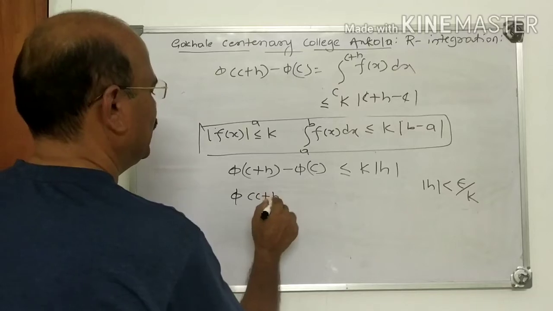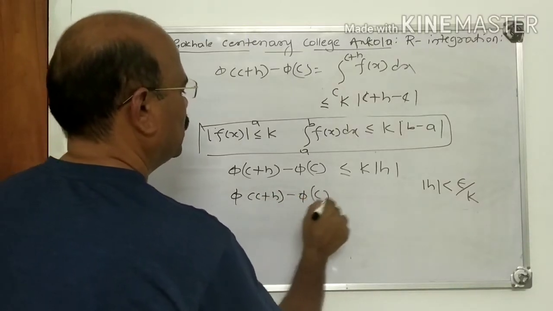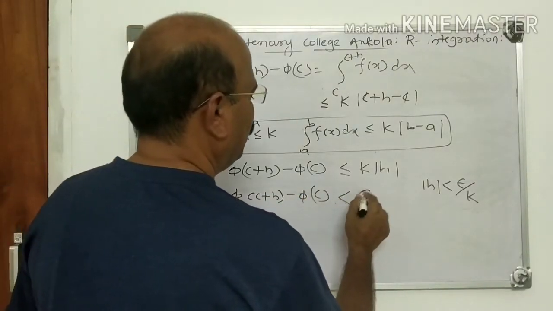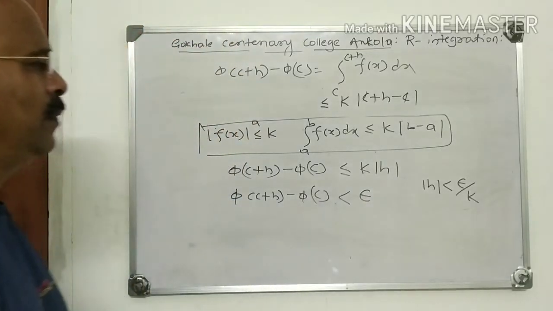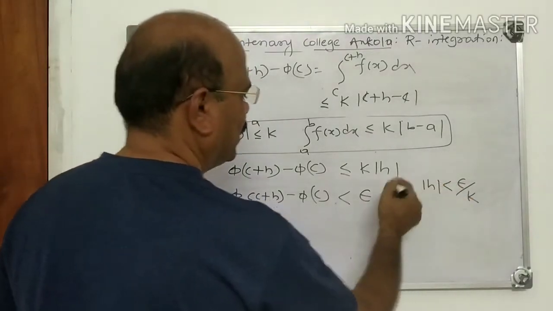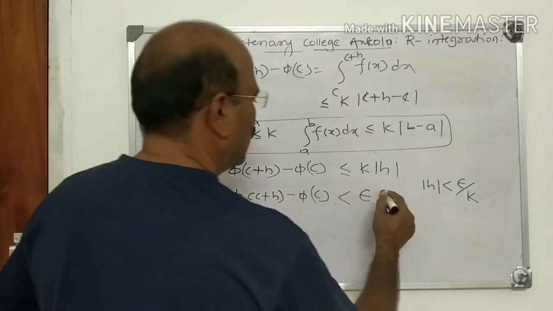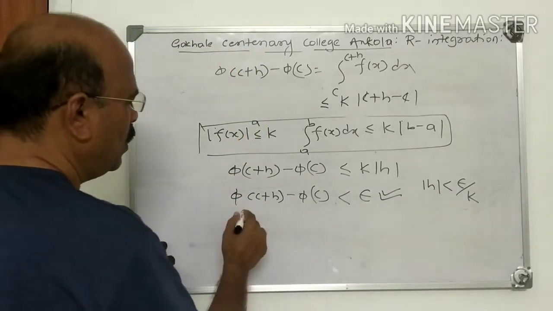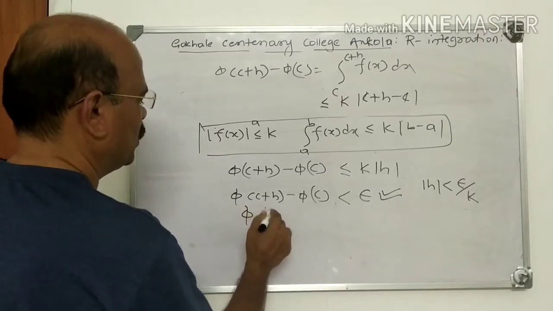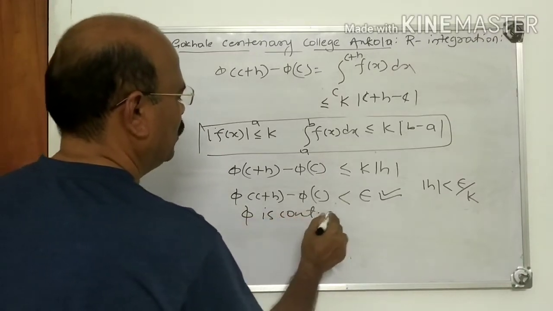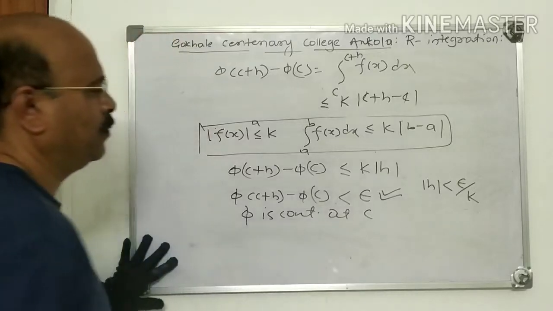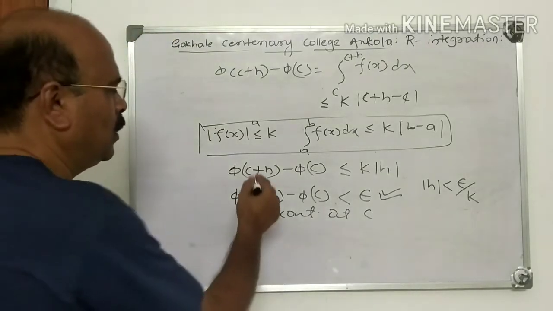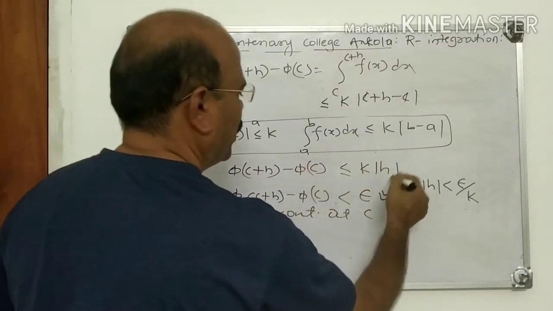Pi of c plus h minus pi of c is less than epsilon, because substituting here, mod h is less than epsilon by k. Now what does this imply? This implies pi is continuous at c, because we have obtained this. Finally we have obtained this.